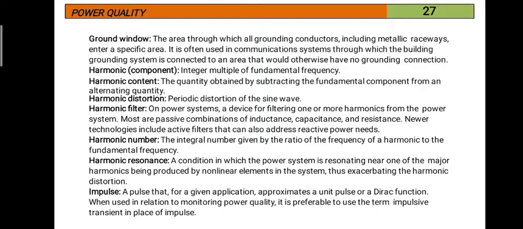Impulse means it is a pulse which approximates a unit pulse. For any given application, if it is giving a unit pulse, then it is called an impulse function. Generally it is used in monitoring power quality. For power quality, instead of impulse we will use impulsive transient.